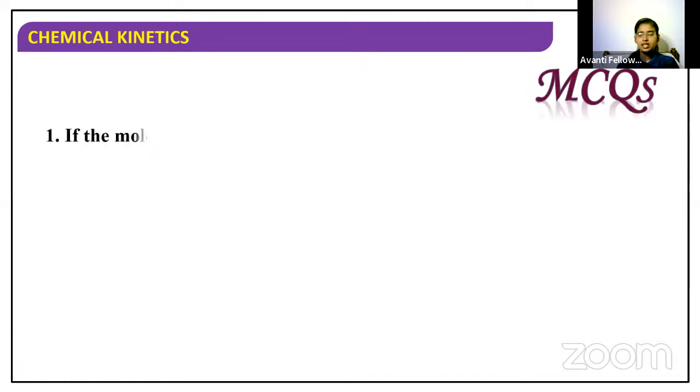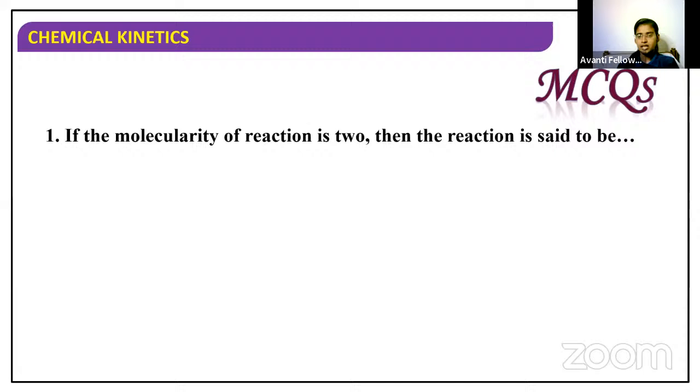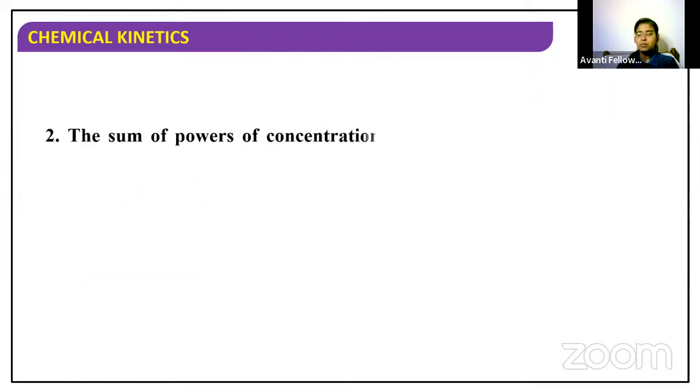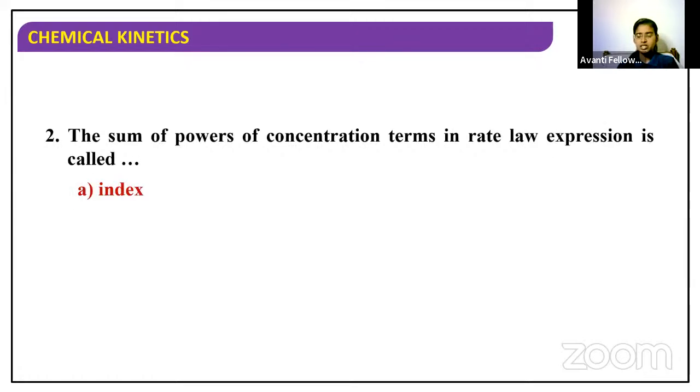If the molecularity of a reaction is 2, then the reaction is said to be unimolecular, bimolecular, trimolecular, or all of these. What is the answer? Yeah, it is bimolecular. Very good. The sum of the powers of the concentration terms in the rate law expression is called index, order, molecularity, or none of these. What is the answer for this? In the rate law expression. Very good. It is called the order of the reaction.